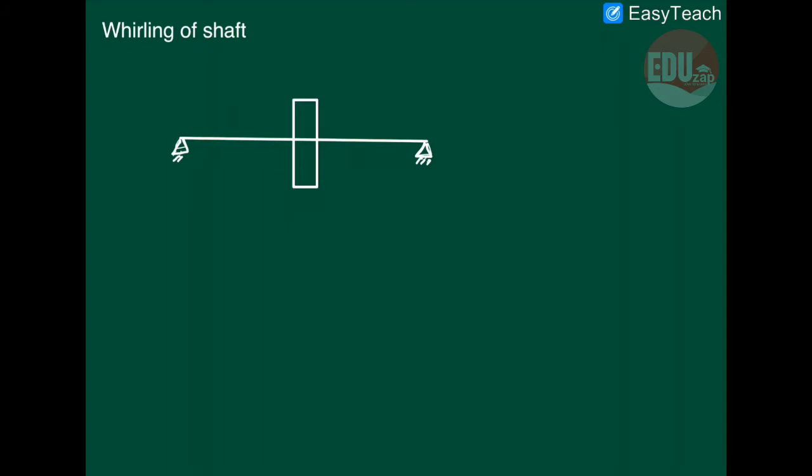Before discussing the question, we can take a look at the theory background of whirling of shaft. Here we will consider a massless shaft with some rigidity S value. At the center, there is a rotor, which in practical application may be a gear or a pulley for power transmission. As the question mentioned, there is some manufacturing defect, because of that there is a misalignment of the center of mass with the geometric center.